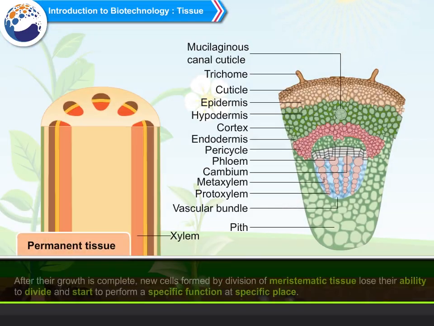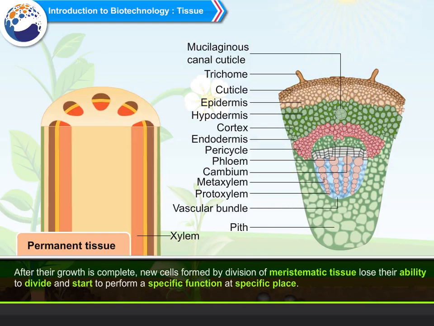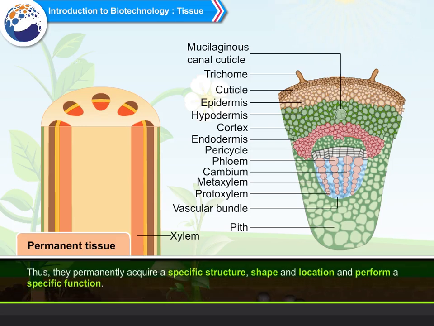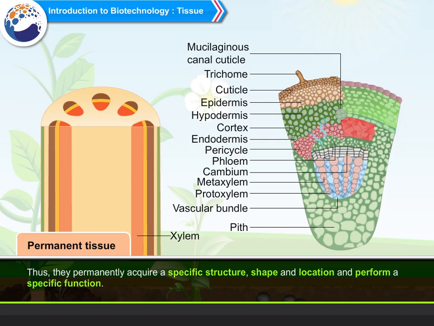Permanent tissue. After their growth is complete, new cells formed by division of meristematic tissue lose their ability to divide and start to perform a specific function at a specific place. Thus, they permanently acquire a specific structure, shape, and location and perform a specific function.